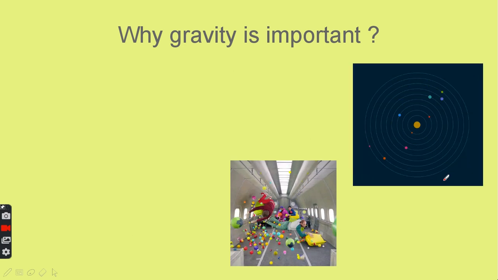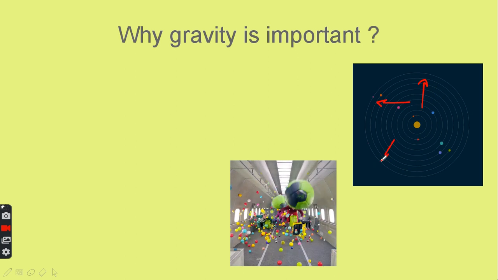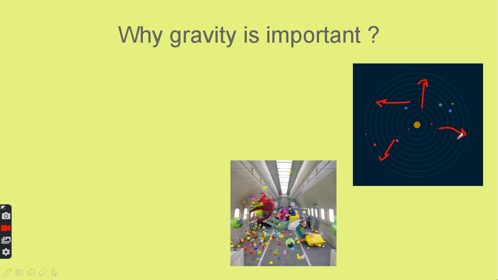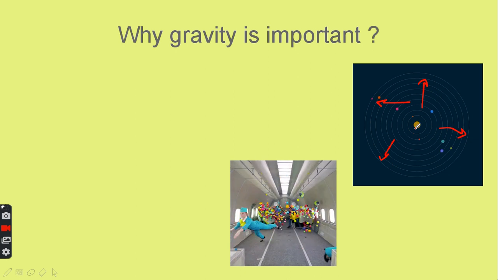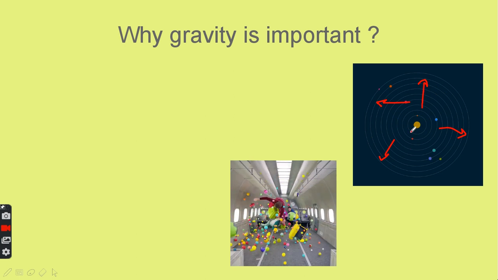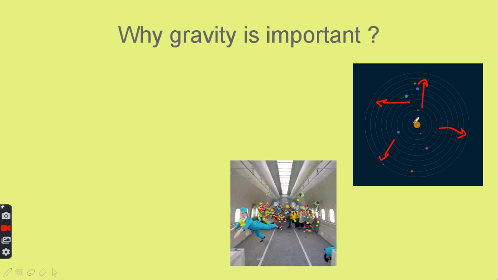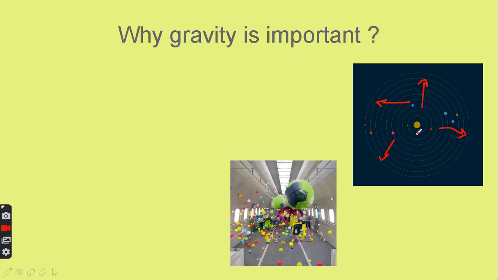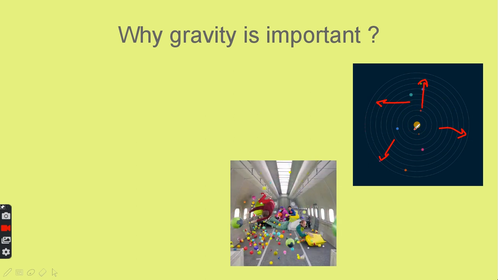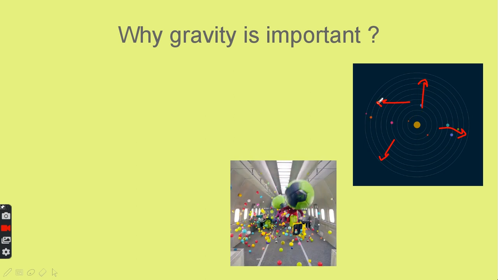Also in the solar system, as we said before, if there is no gravity, each planet will swim in a different direction. They will be lost. So Alhamdulillah, we have a gravitational force, so each object will be attracted to each other, and the bigger the mass, the greater the force of gravity. Here, the sun has the biggest mass, so it will have the greatest force of gravity. That's why all of the planets are moving around the sun.